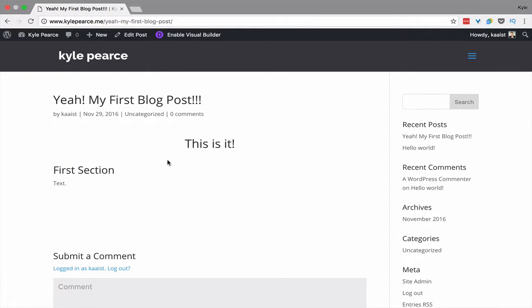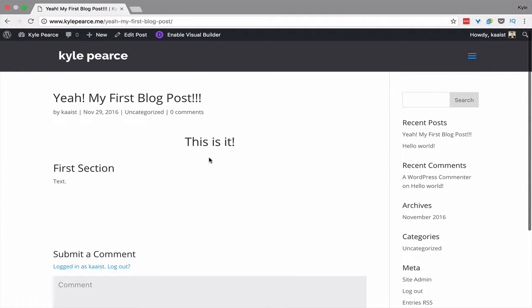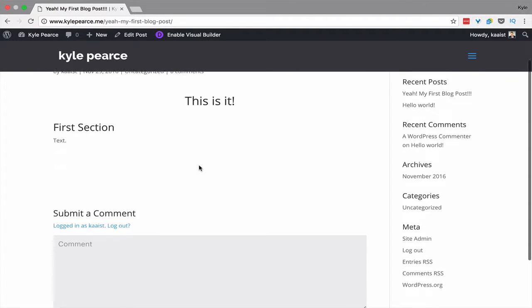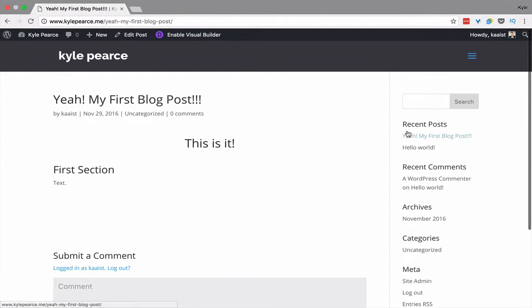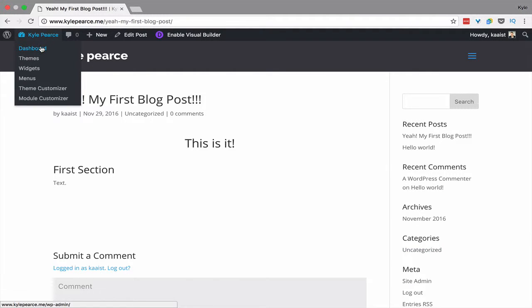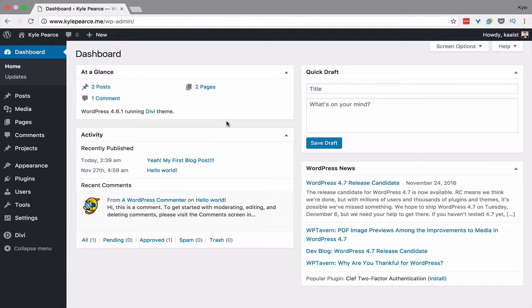So this is a theme I just set up, and right away it's an early post, and you see it doesn't look very good, but you can make this look really nice, add in images, and the comments are down here. It'll look a little different when you're not logged in. And then you got the widgets over here that you can customize as well. And then anytime you can go back to the dashboard by going up here. And that's a quick overview of the WordPress dashboard.